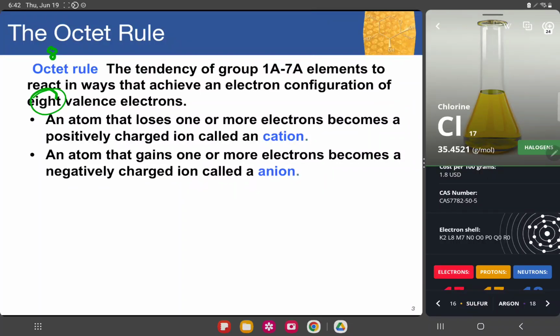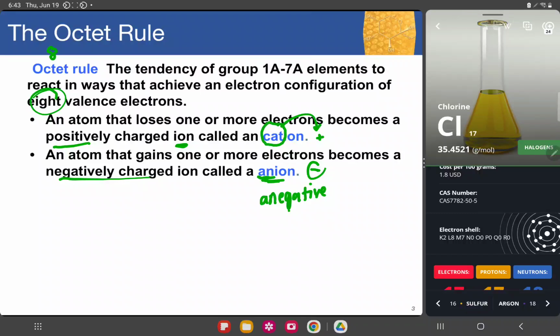For me to understand and remember that cation is positive, I always see the first three letters, which is cat. And cats always give positivity. Sorry for those dog lovers. But cat gives positivity, so that we can easily remember this one. And a cation is a positively charged ion. And then we have anion, which is a negatively charged ion. To remember it, I use the mnemonic a negative, so this one is negatively charged.